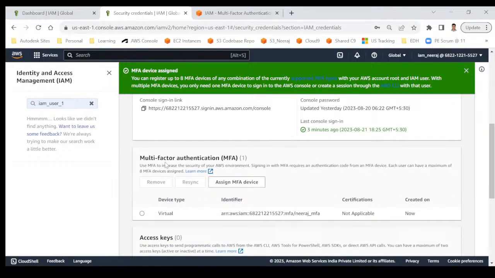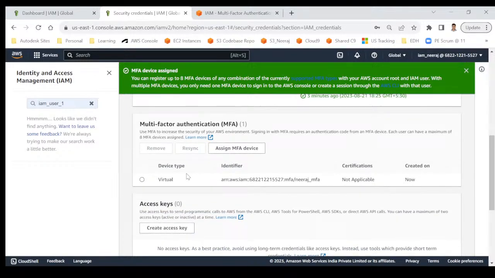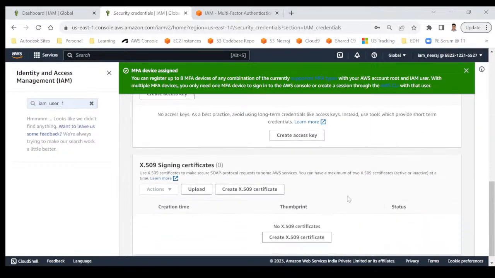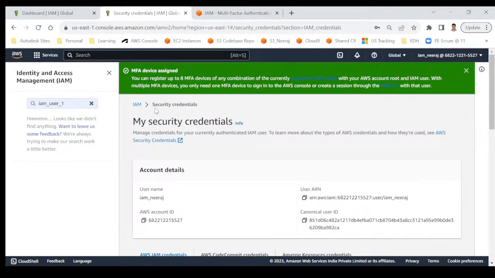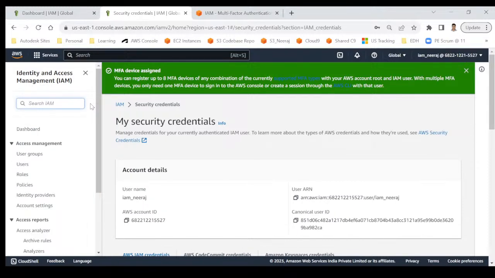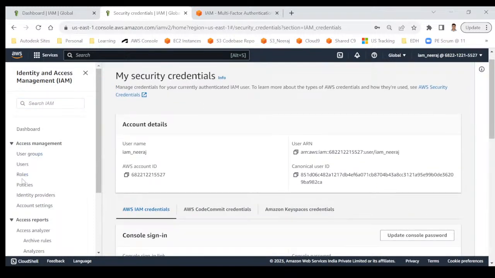You can see that. Multi-factor authentication device type is virtual because we are using an app. This one is the name for your identification and created just now. That's all. You have successfully enabled your MFA. That's a very important thing. Any doubt on MFA, I think it's quite simple. But still, if you have any doubt, you can ask me. Otherwise, we'll be moving to the next topic, that is user groups.